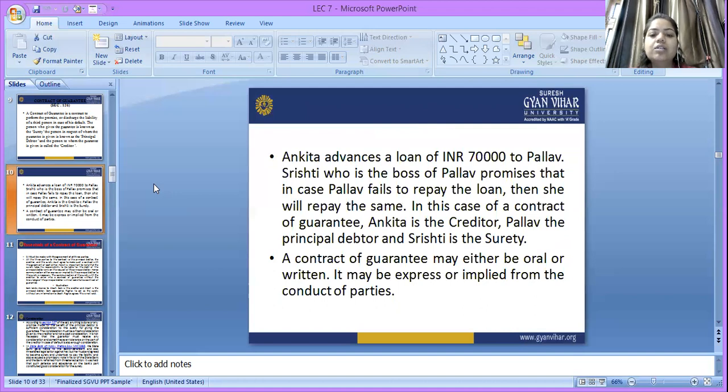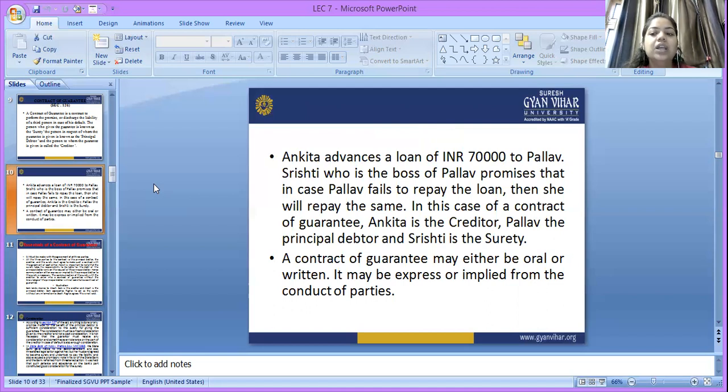So here are the three parties. Ankita, who is giving the loan amount, is known as the creditor. Pallab, who is taking the loan, is known as the principal debtor, and Sashti is the surety who is giving the guarantee on behalf of Pallab.